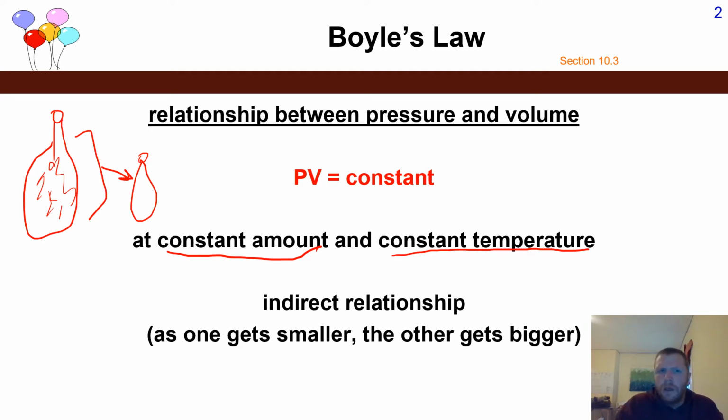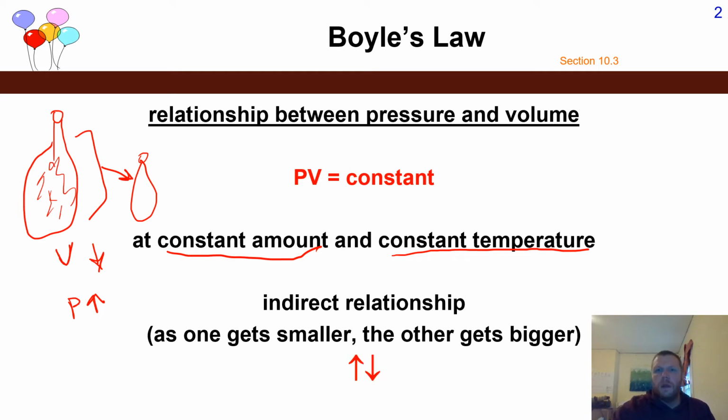My volume has gone down. If I press the sides of that 20-ounce bottle, both being closed, it's going to feel more taut, because I have decreased my volume, so my pressure goes up. There's an indirect relationship between pressure and volume. Boyle's law describes that indirect relationship.